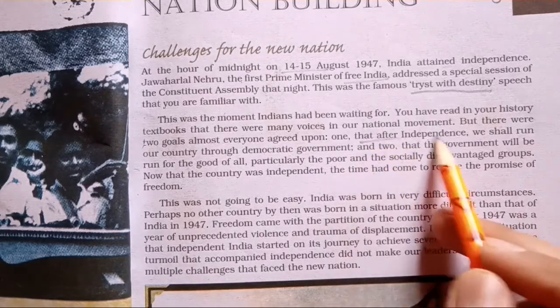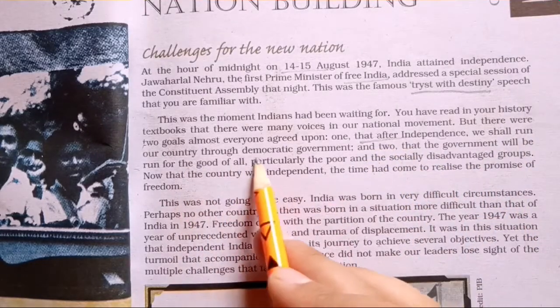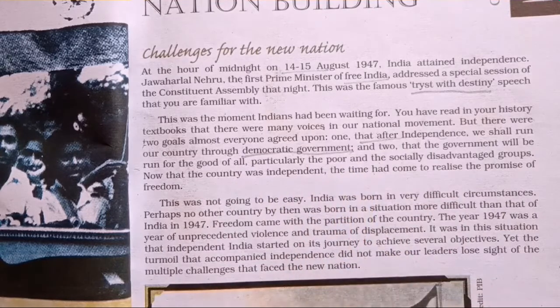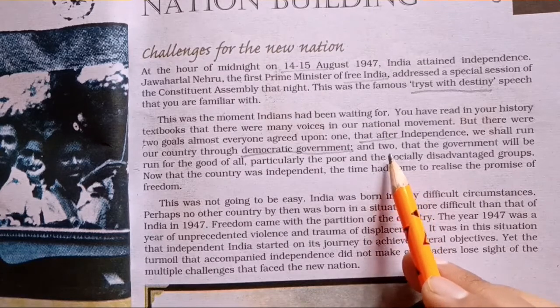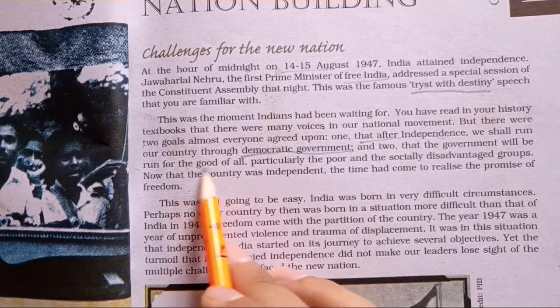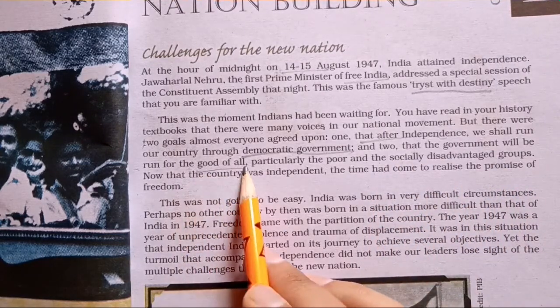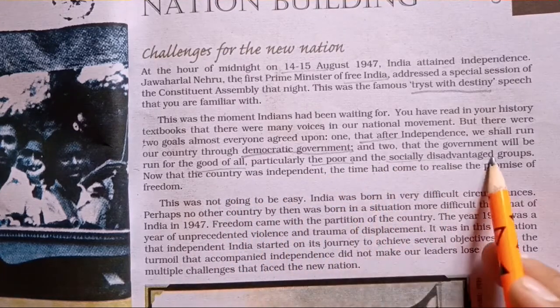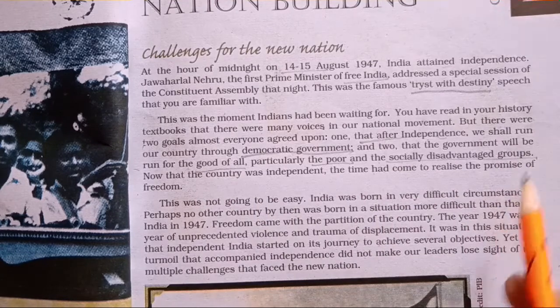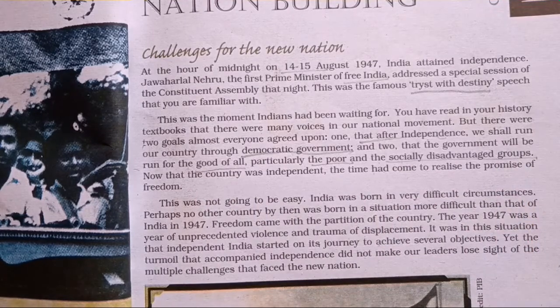One, that after independence we shall run our country through a democratic government, in which people will have direct participation in government activities. And second, the government will be run for the good of all, and particularly it will work for the poor and socially disadvantaged groups, and for the upliftment of minorities who are lagging behind.